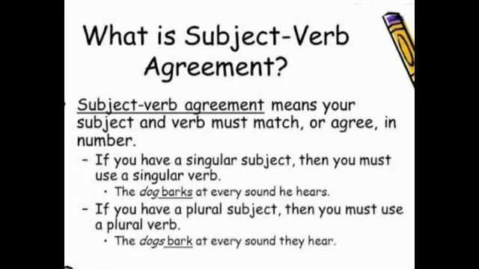What is subject verb agreement? Subject verb agreement means your subject and verb must match or agree in number. If you have a singular subject, then you must use a singular verb, whereas if you have a plural subject, then you must use a plural verb. This is called subject verb agreement.